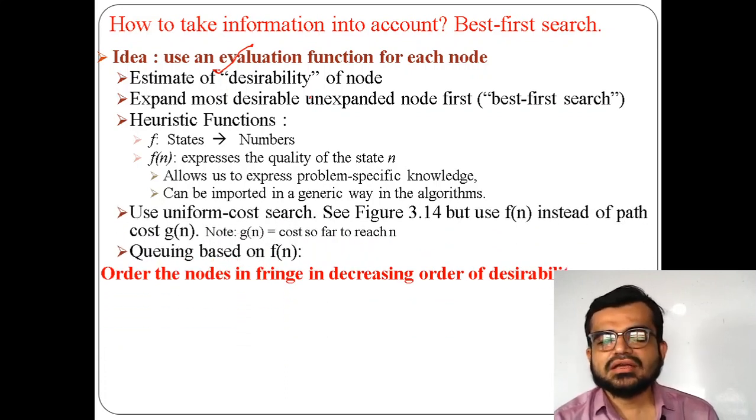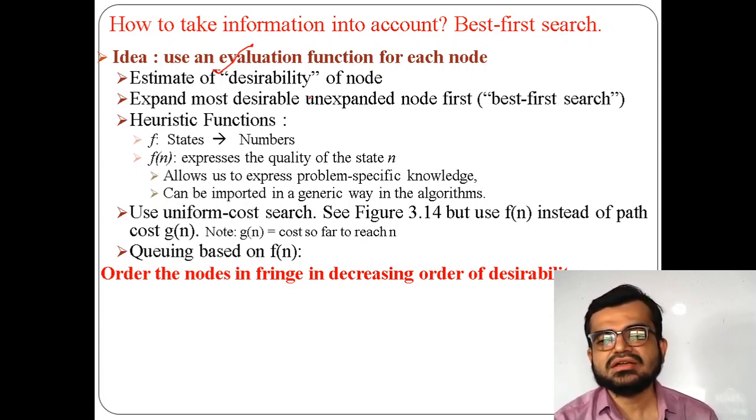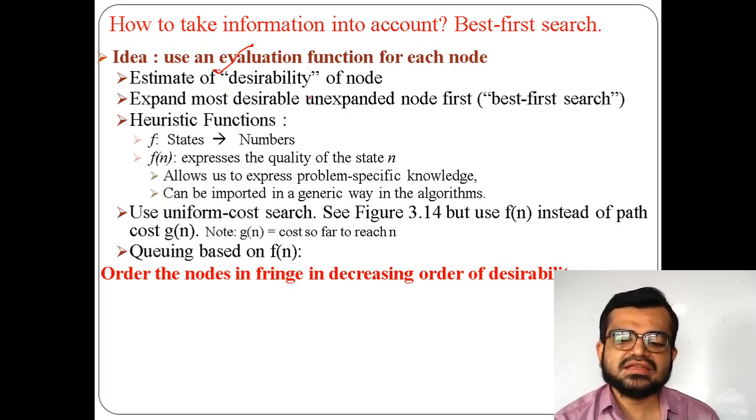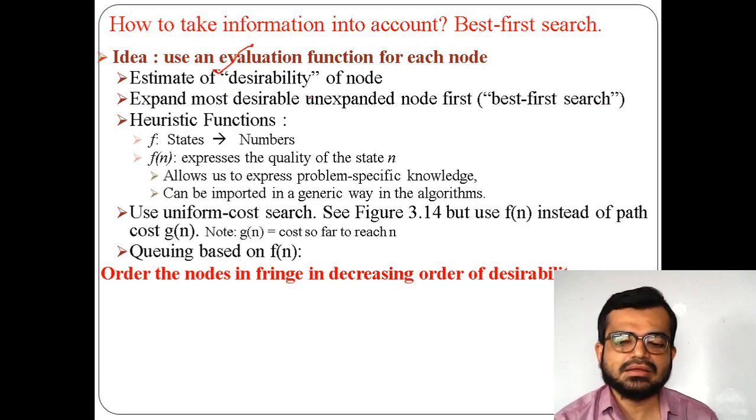So that's why you have to order the fringe. Here what you are doing is, which have less cost, you have to take the first node on that. For example, there are 3 nodes B, C, D, and if the cost of reaching from A to D is less, so the first node I should put is D. Then if the second is C, for example, which is not very less or not very much more, then I should put C below that, and again I should put B lastly.